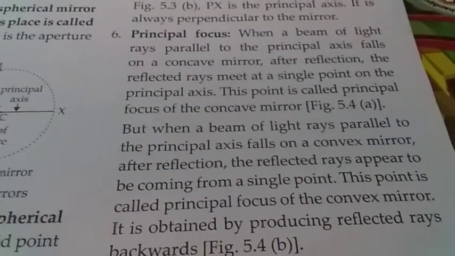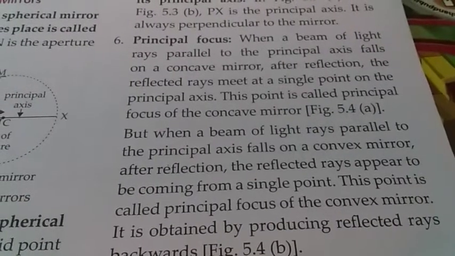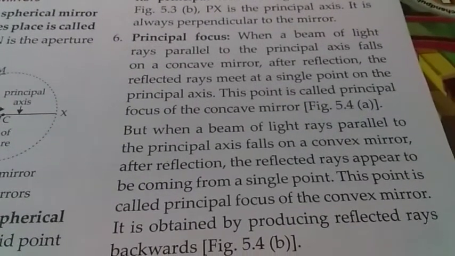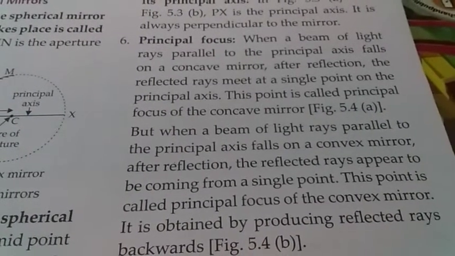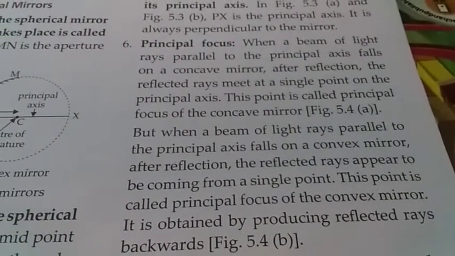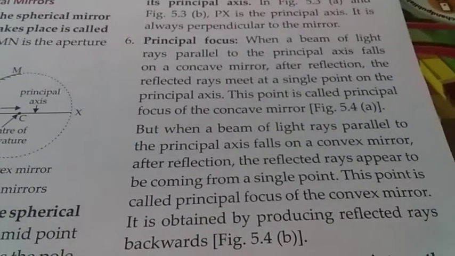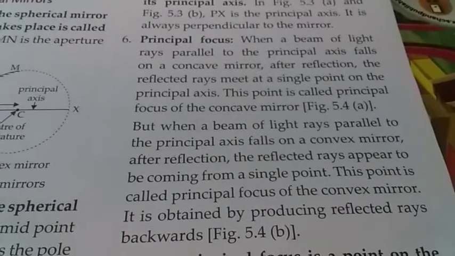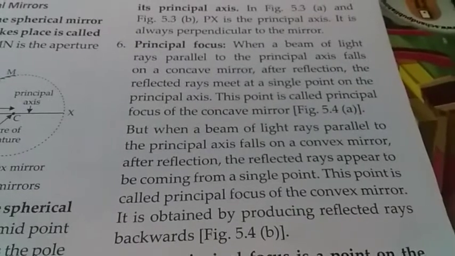But in case of a convex mirror, when a beam of light rays parallel to the principal axis falls on it, then after reflection, the reflected rays appear to be coming from a single point, which is called the principal focus of the convex mirror. It is obtained by producing reflected rays backwards.